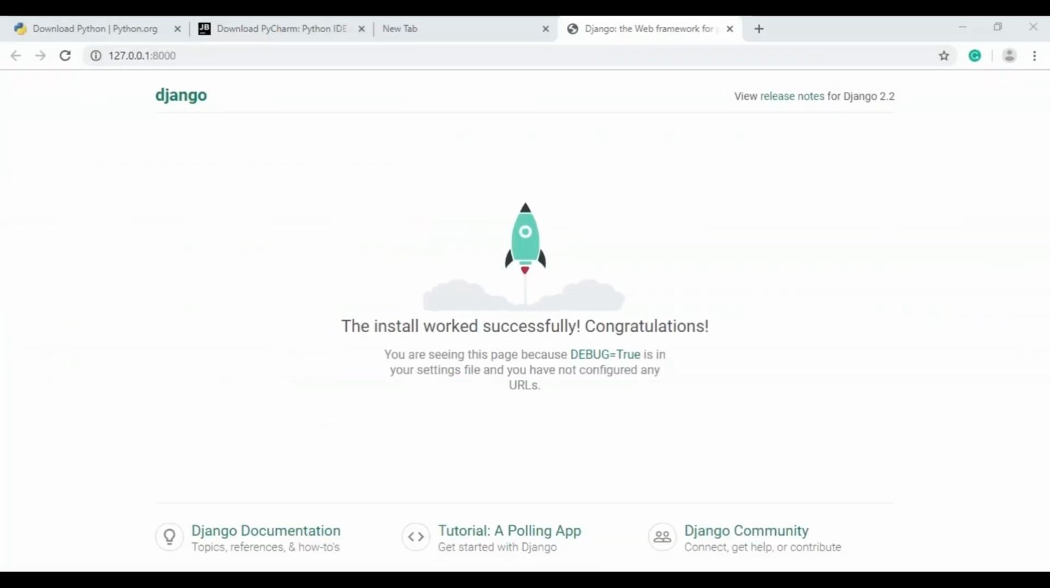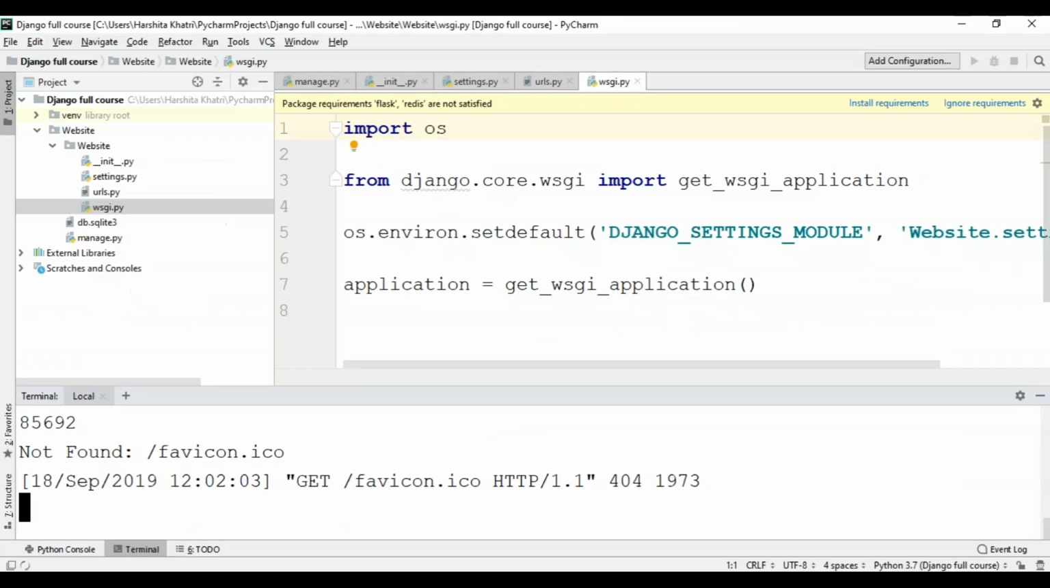So congratulations guys, when you see this rocket which is ready to take off, it means you've installed Django successfully without crashing your systems. So now I'll get back to PyCharm and show you all how to create an app. Okay, so now let's get back to PyCharm.